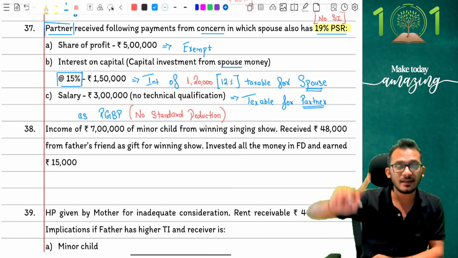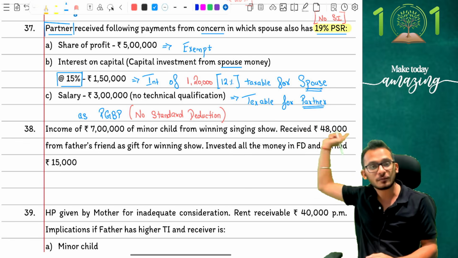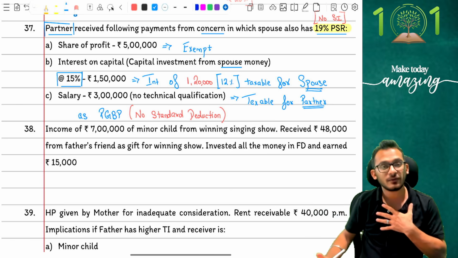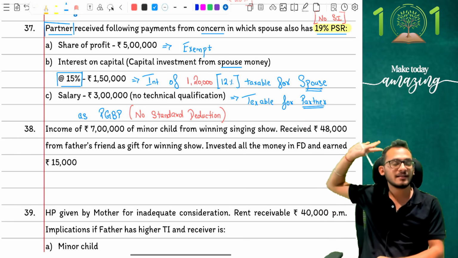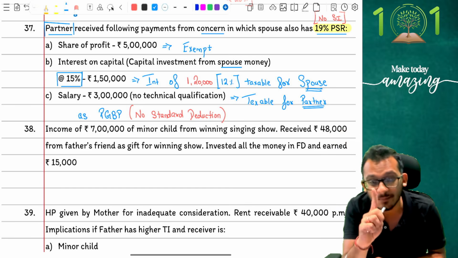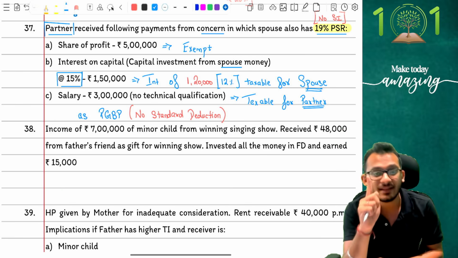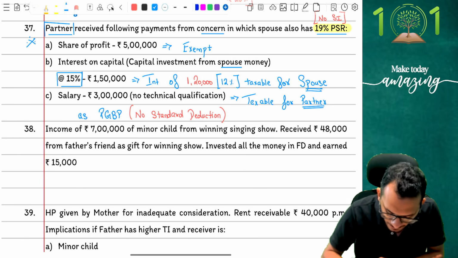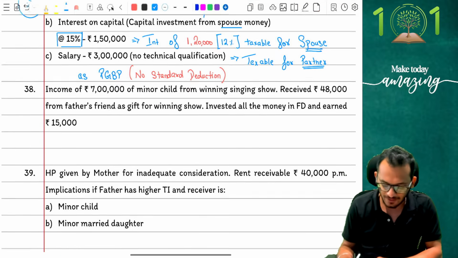Yes. Now, even in a case where the spouse would have had substantial interest, even in that case, I would have taken this and moved it to spouse under the head PGBP only, because clubbing says it has to be in the same head as what I would have taxed it, because my partner would have taxed it under PGBP. Spouse would also end up taxing it under PGBP. Matlab standard deduction would have never been granted. Please be extremely careful on this conversation. Are we clear on this adjustment, people? Be very, very smart and careful on this adjustment. One of the beautiful questions which has been designed for you to keep in mind. Yes, yes, good. With that, people, we're moving on forward.